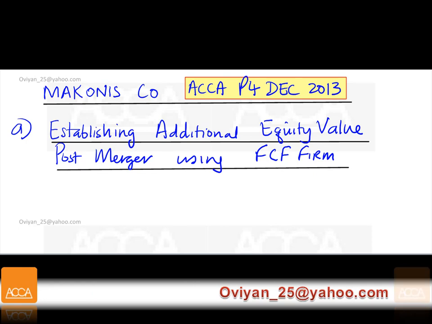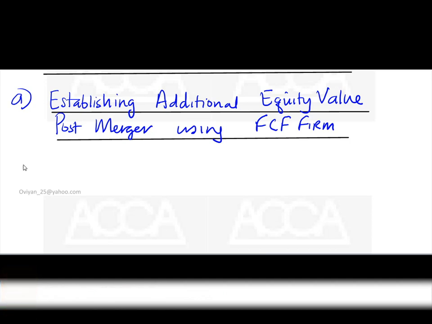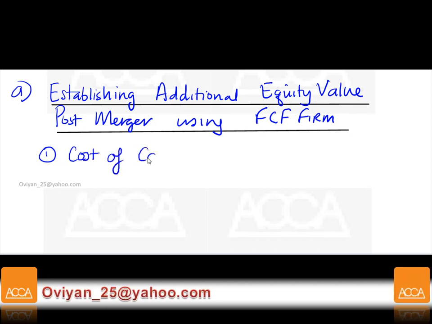Okay, now we are going to find out, we'll do some workings first. We're going to do some workings before we hit that free cash flows calculation. The first thing I would like to do is my cost of capital.